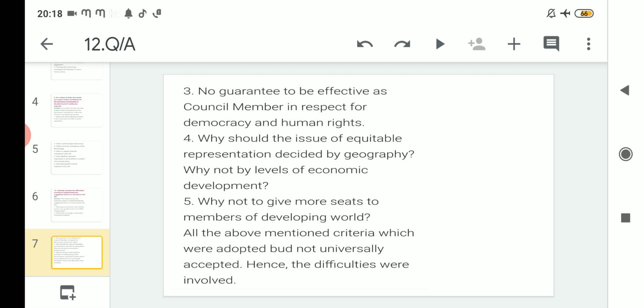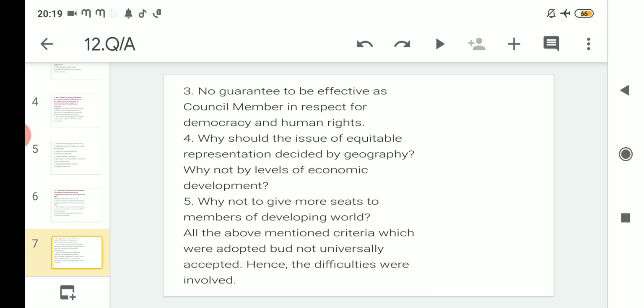This is a very important point, because according to the eligibility, it was written that a country should be economically developed or developing. But when it comes to actually including countries, what is being seen? Ignoring the economic development, the geographical location is seen. That means they are including countries according to the geographical area, which is totally unjust.